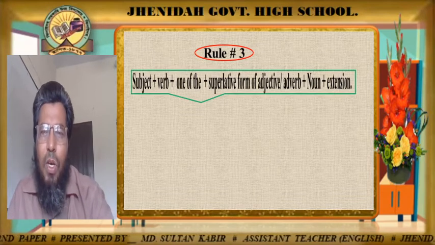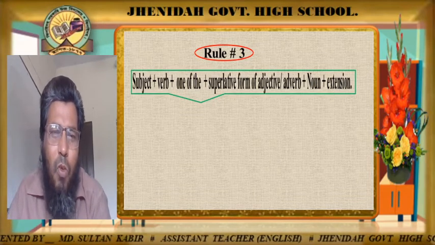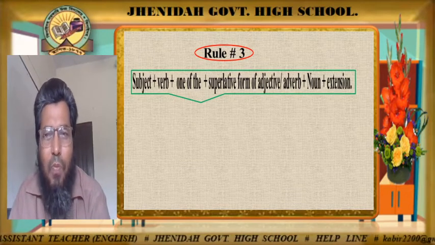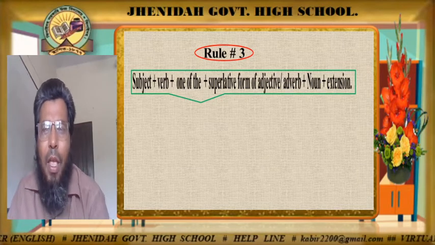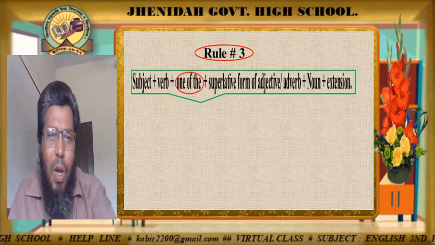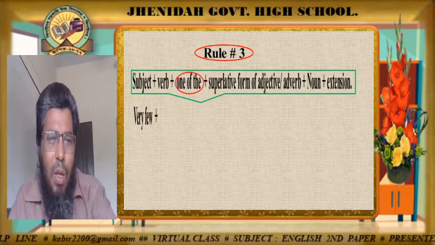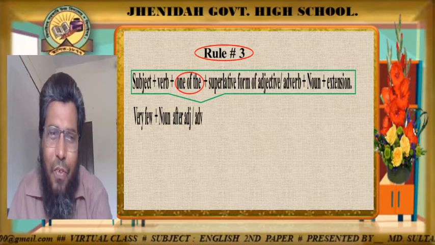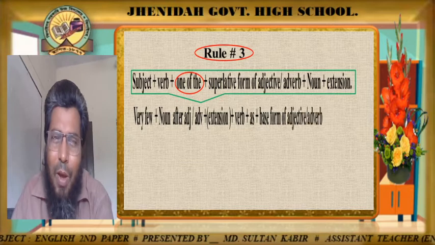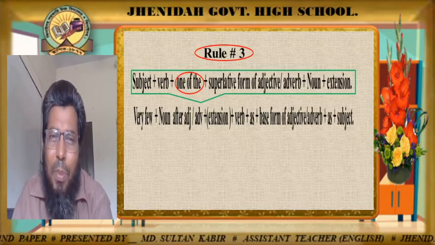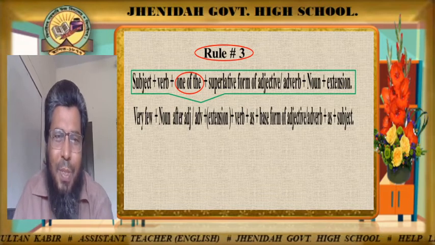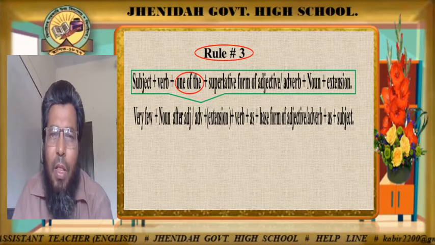So if the superlative degree is formed by following this structure, that means the superlative degree contains one of the after the verb, then we can change this superlative form into positive in a different way. So what is the rule? Look here. We'll write very few. Very few, then the noun after the adjective or adverb, then the extension if any, then verb plus as plus base form of adjective or adverb, then as plus subject.